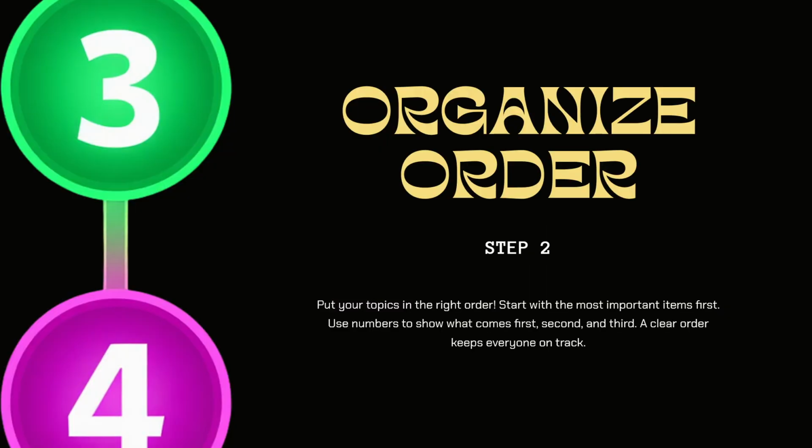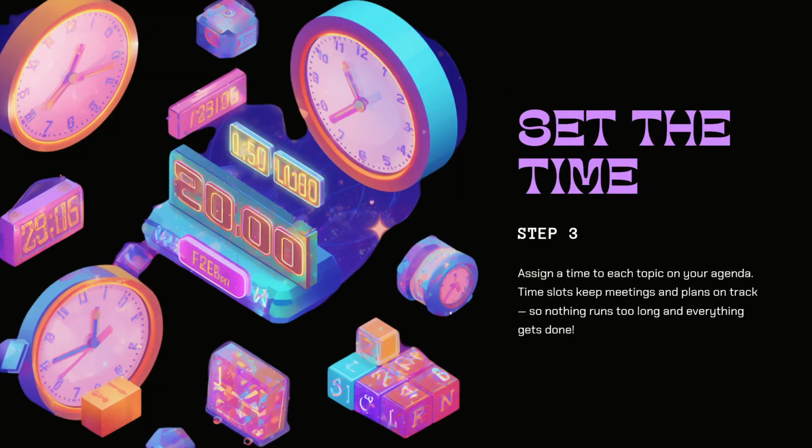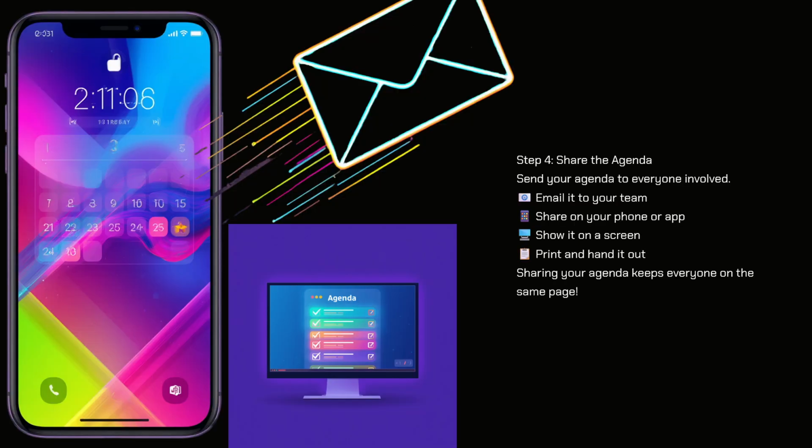Third, set the time. Decide how long each task will take. Write the time next to each item. Fourth, share the agenda. Give it to the people who need it. Everyone should see the plan. Now, follow your agenda. Check each item as you finish it. This feels good and keeps you on track.